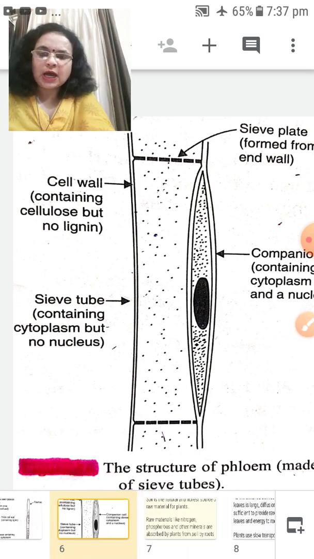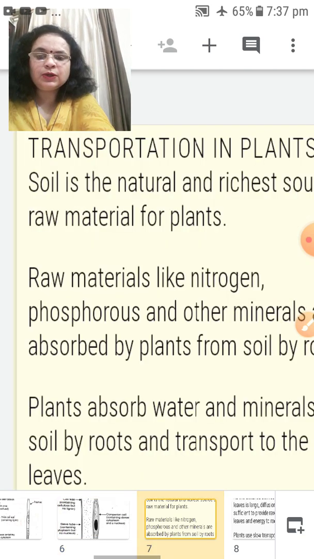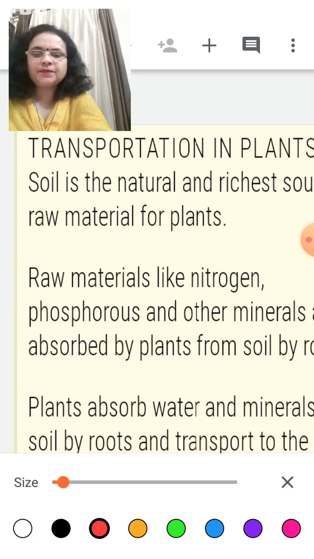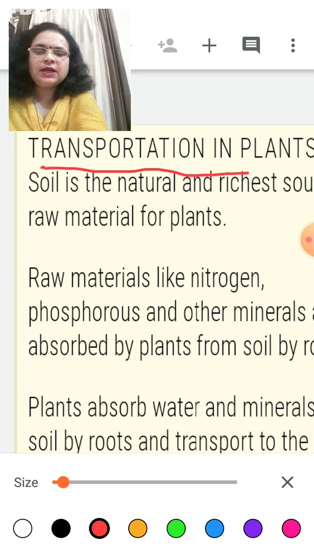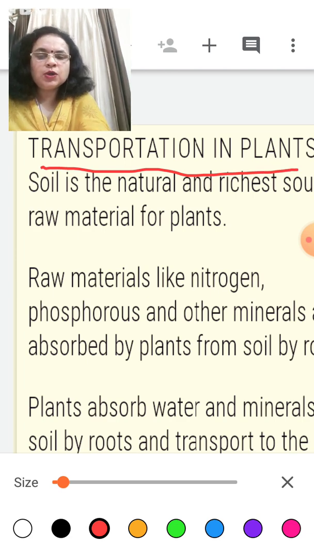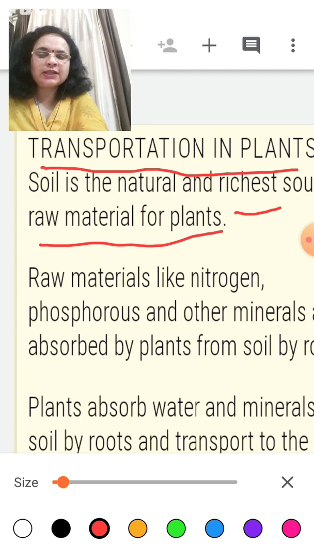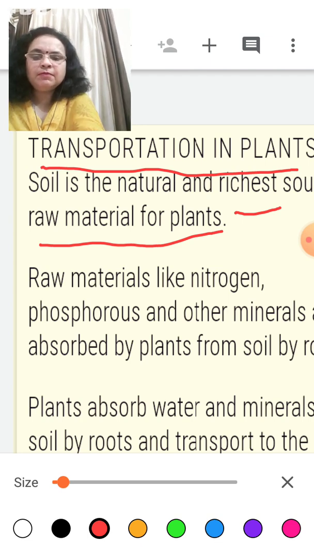Now, with the help of the diagram, what you have understood, we will revise with words. Transportation in plants. Soil is the natural and richest source of raw material for the plant. What are the raw materials in the plant?